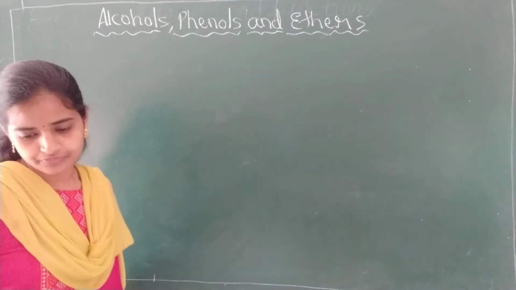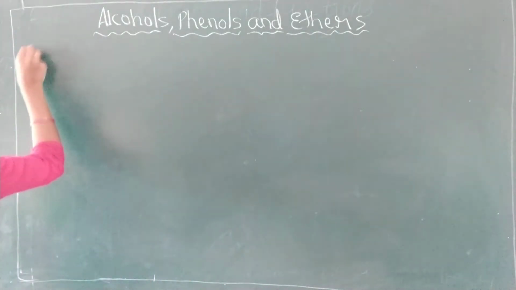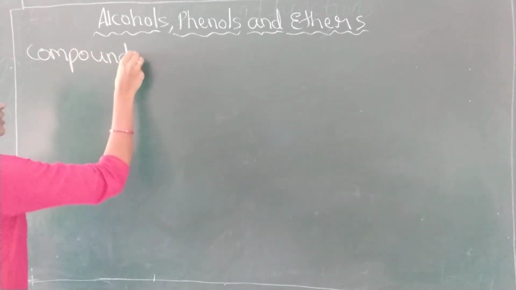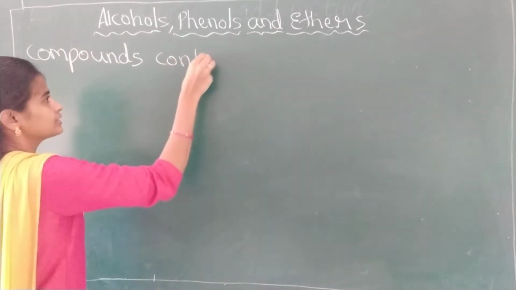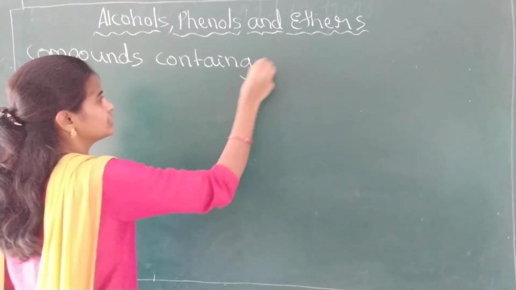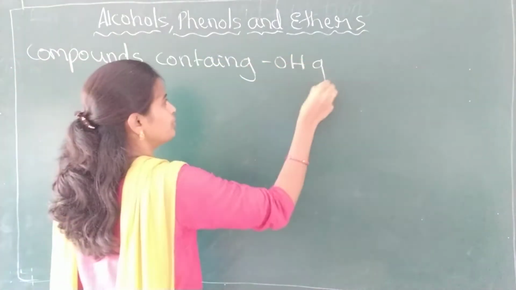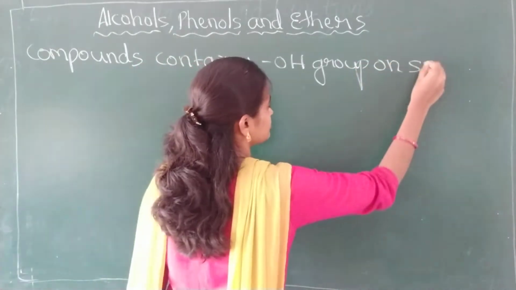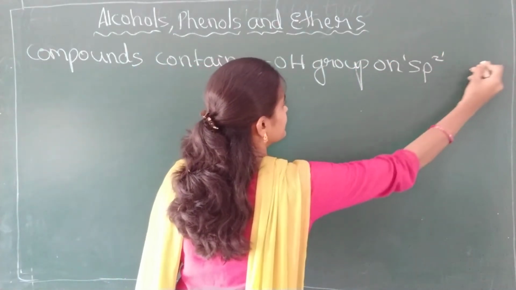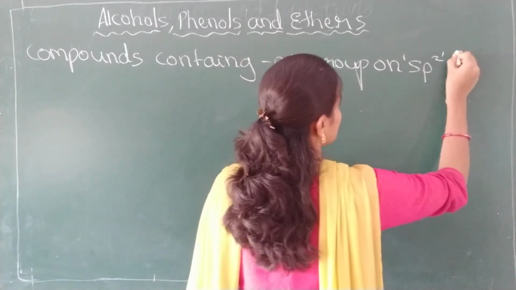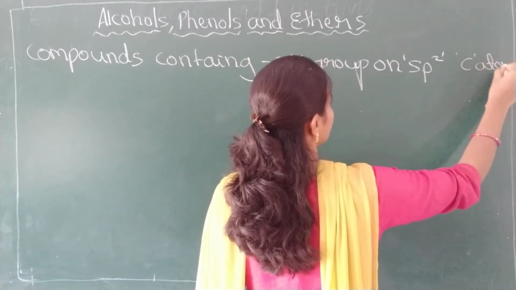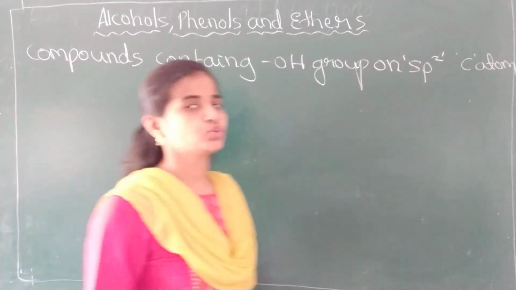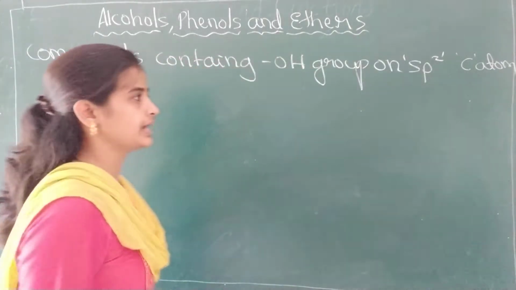Side heading: compounds containing OH group on sp2 hybridized carbon atom. I have written it in short. Here the OH group will be attached to the sp2 hybridized carbon atom.